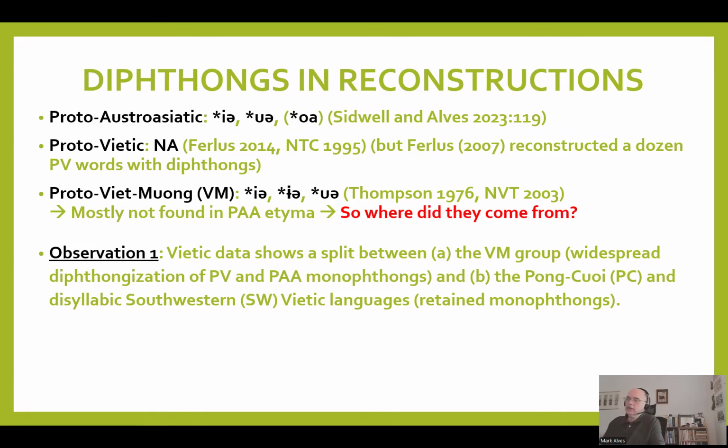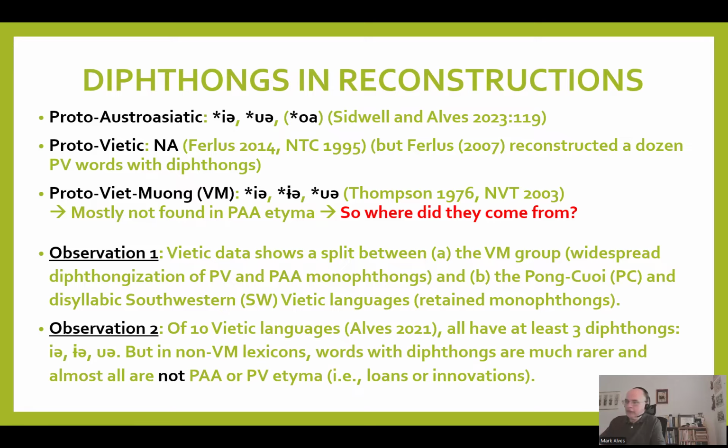Now, to give a little bit of context, I first want to point out that Vietic data shows a split between the Viet-Muong group, the more innovative one, with widespread diphthongization of Proto-Vietic and Proto-Austroasiatic monophthongs, versus the Pong-Hui and disyllabic Southwest languages, which are more conservative. They retain the monophthongs of Proto-Vietic and Proto-Austroasiatic.